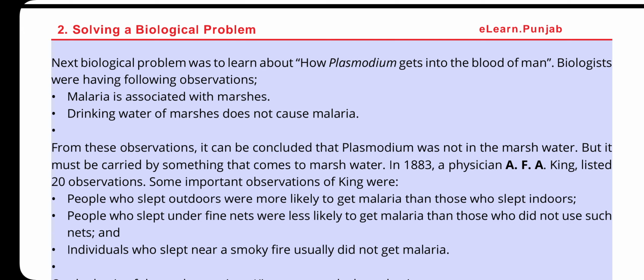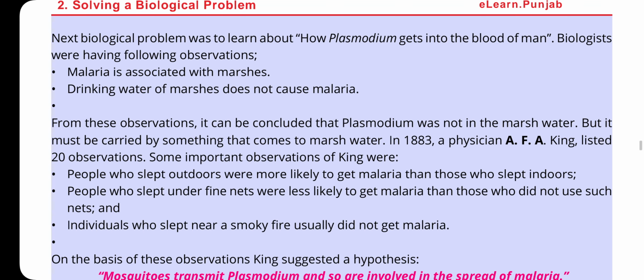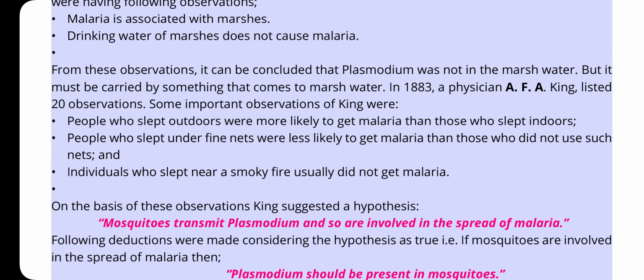Malaria is associated with marshes. Drinking water of marshes does not cause malaria. So there are two different suggestions. So how did the biologists interpret these observations? From these observations, it can be concluded that Plasmodium was not in the marsh water, but it must be carried by something that comes to the marsh water.